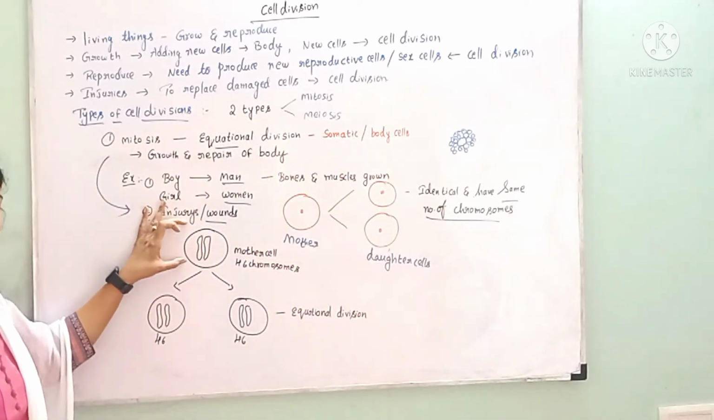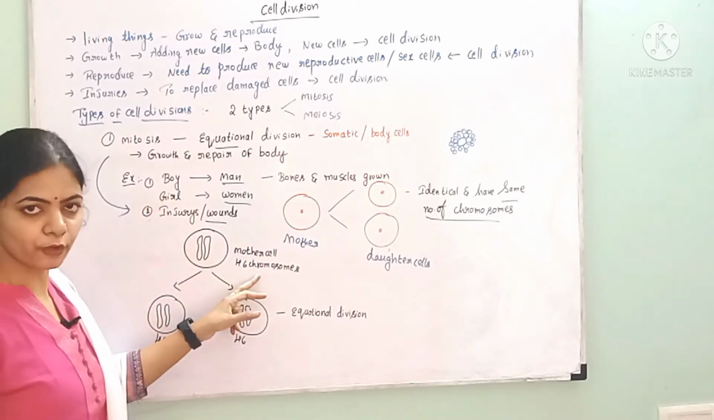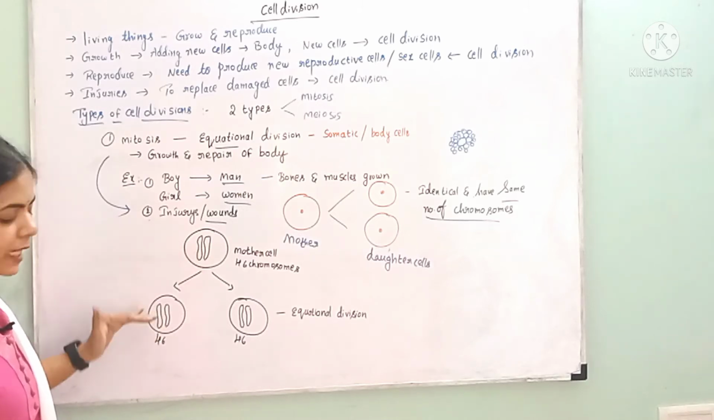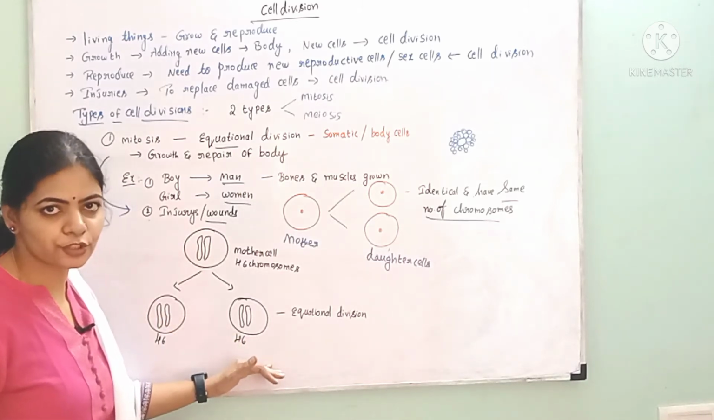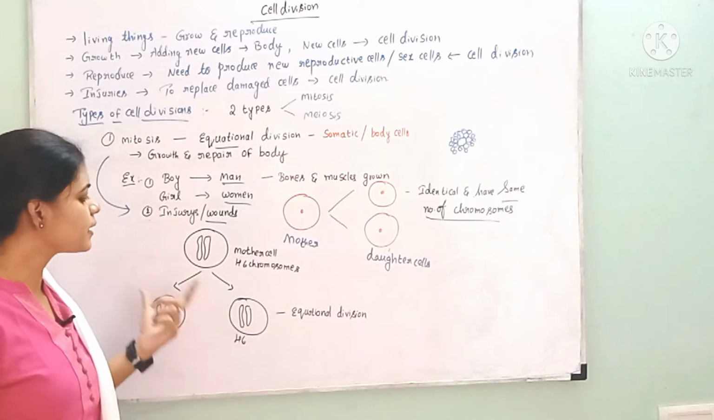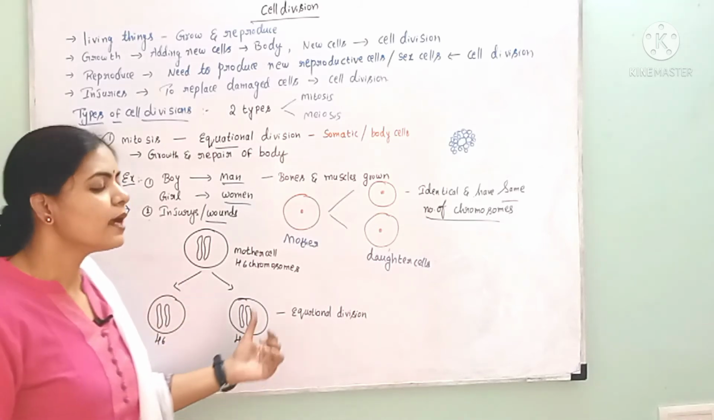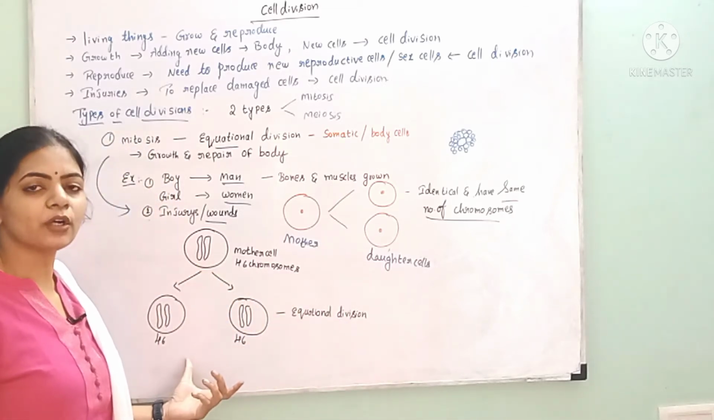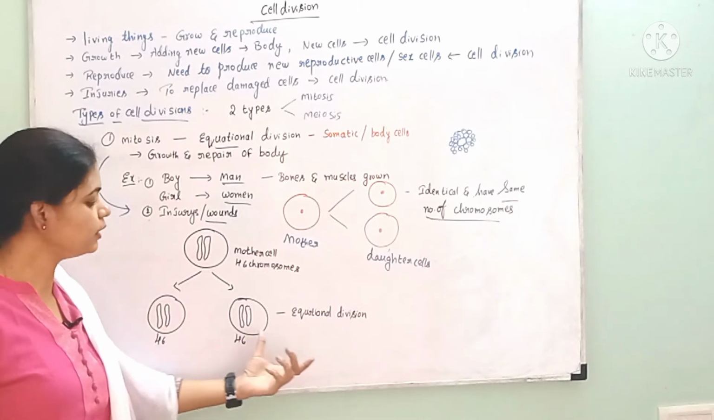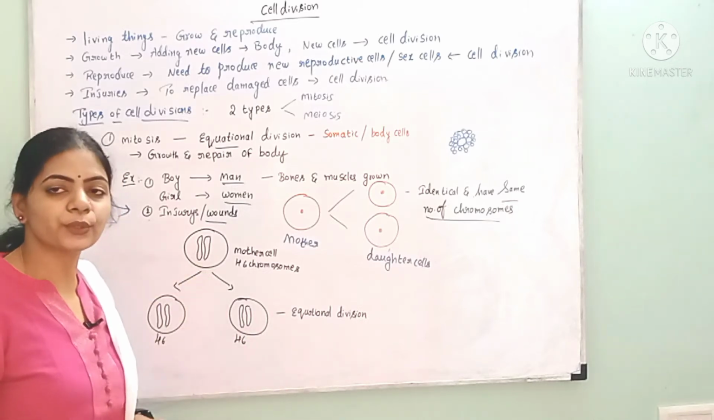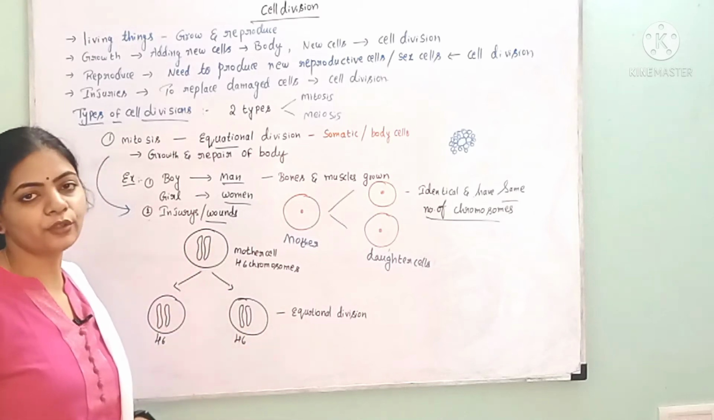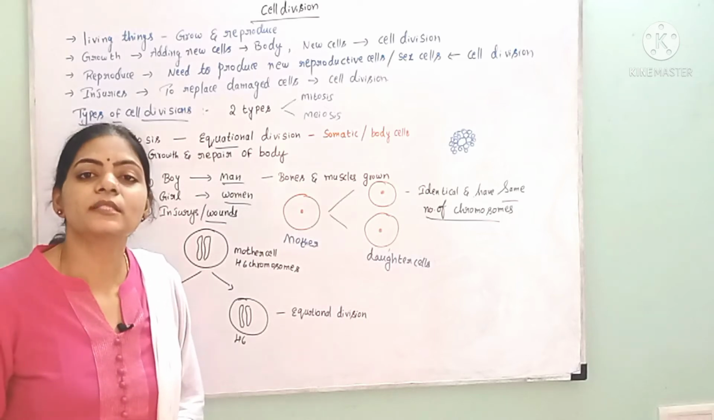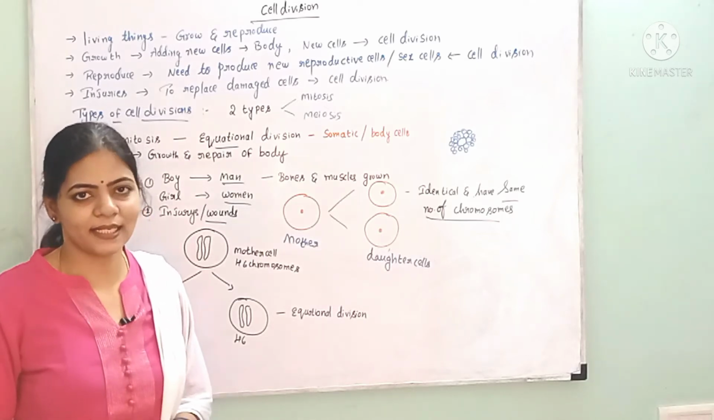If you see this mother cell, it has 46 chromosomes, and after cell division, the same number of chromosomes are equally distributed to the two daughter cells. Hence, this type of division is called equational division, because the same amount of chromosomes are equally distributed to the two daughter cells, which are identical to each other, and they are also identical to their mother cell. And this type of cell division is called equational cell division.